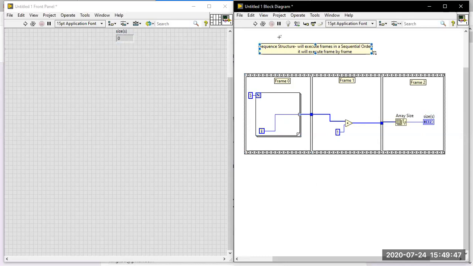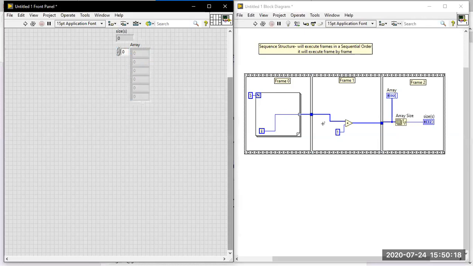First, frame 0 will start executing. In frame 0, the i value will start at 0, then 0, 1, 2, 3, 4 will be available. The values 0, 1, 2, 3, 4 will pass through the tunnel and be added with the value 1. So your answer will be 1, 2, 3, 4, 5. If I go for the indicator here, your answer will be 1, 2, 3, 4, 5, if I am not wrong. Then I am going to find the array size here.